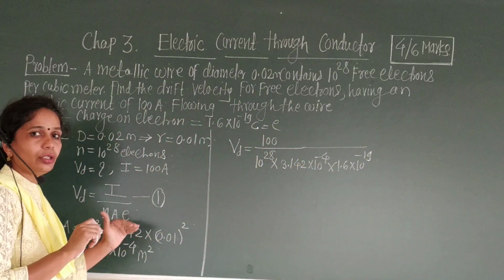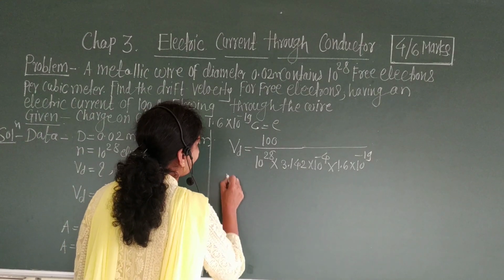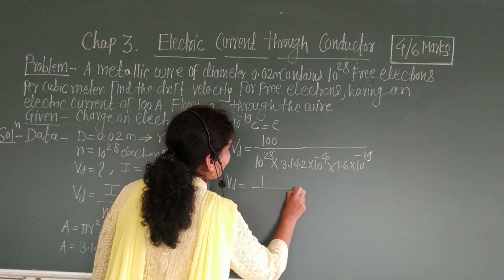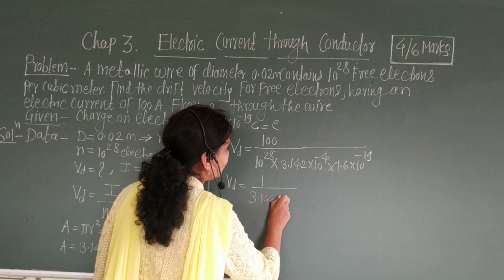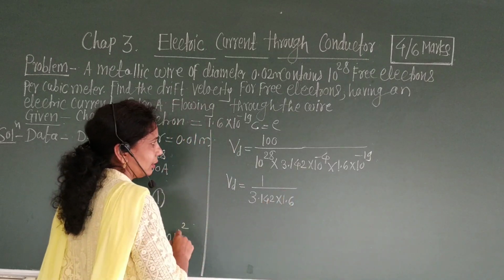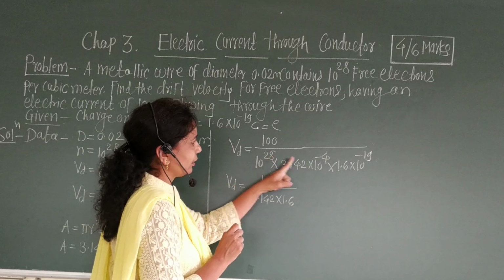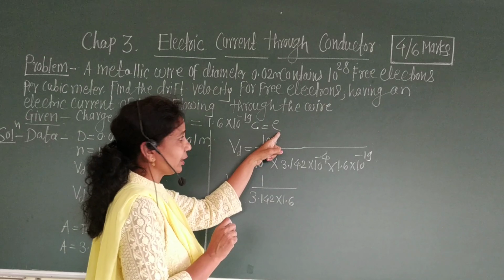We have put all the values. Therefore, Vd is equal to 1 upon 3.142 into 1.6. This is 10 raised to 2. This is 10 raised to 28, 10 raised to minus 4, 10 raised to minus 19, and this is 10 raised to 2.